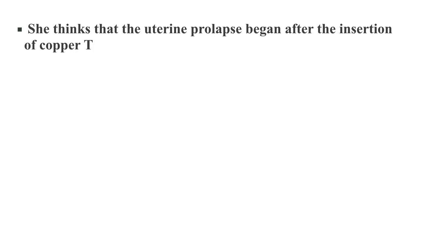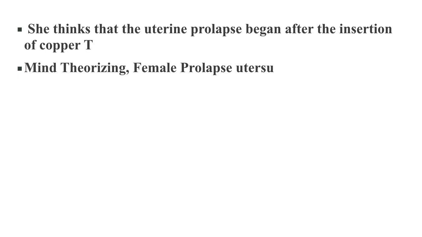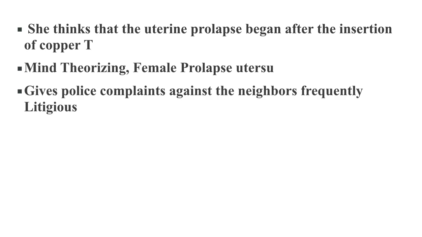She thinks that the uterine prolapse began after the insertion of a copper T. Actually, not because of that, but this type of patient will create some reason. They will find some unwanted reason for their diseases. Mind, theorizing. That's a rubric. Another rubric: female, prolapse of uterus. Female chapter, prolapse of uterus.